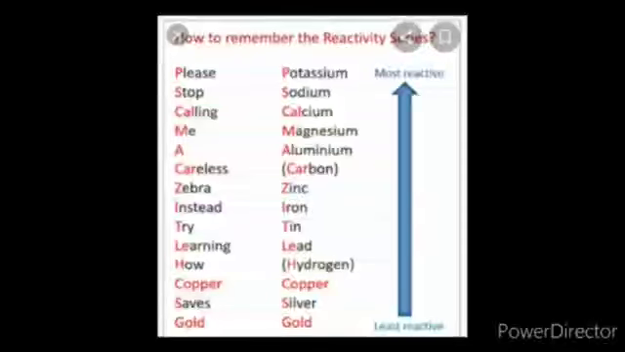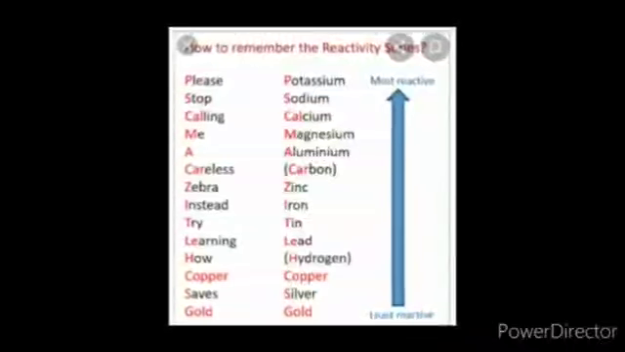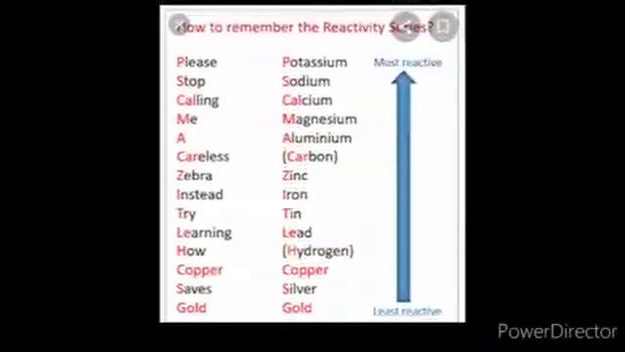I am discussing a topic related to class 8th. Lastly, we have done the difference between metals and non-metals. Today, we will discuss the reactivity series. Students, now we will discuss the reactivity series.